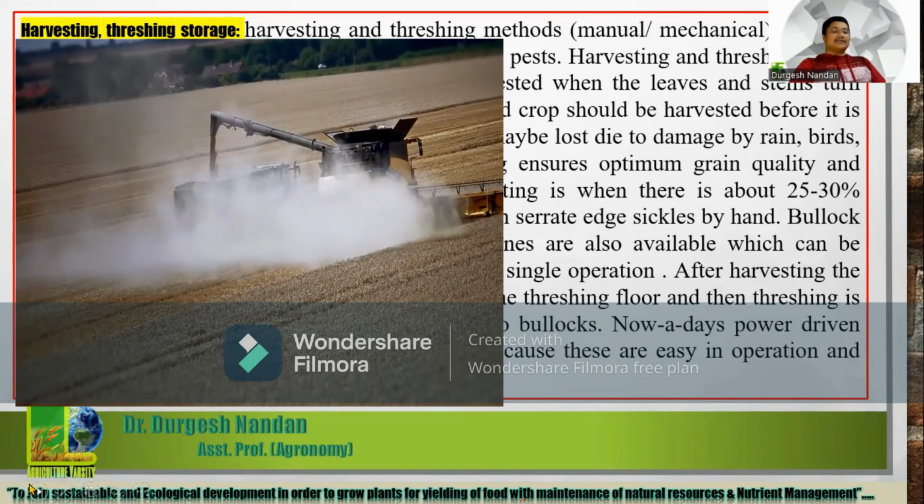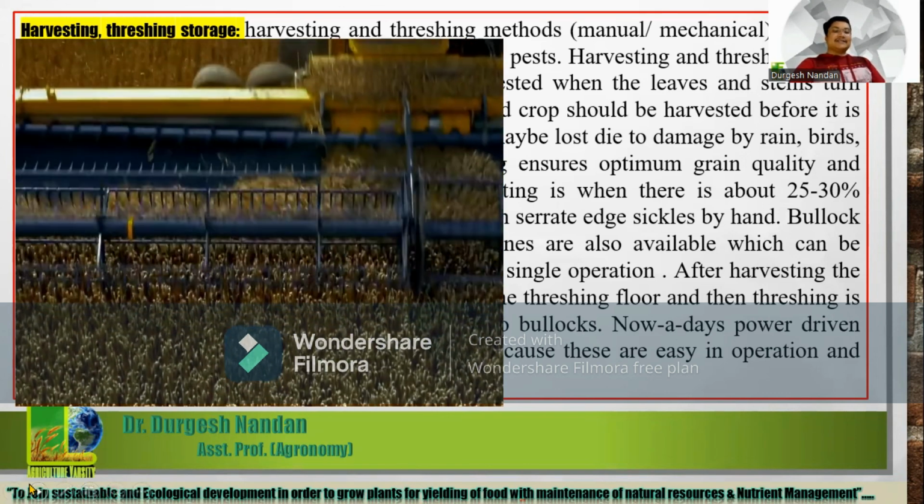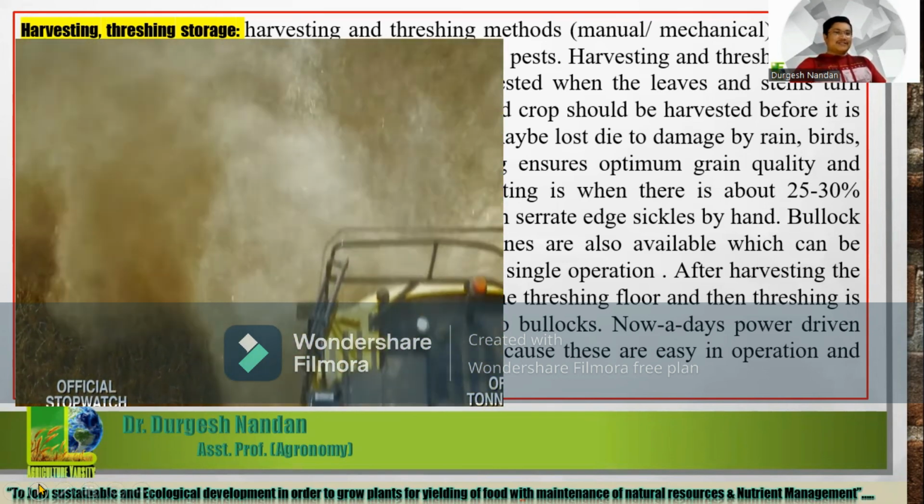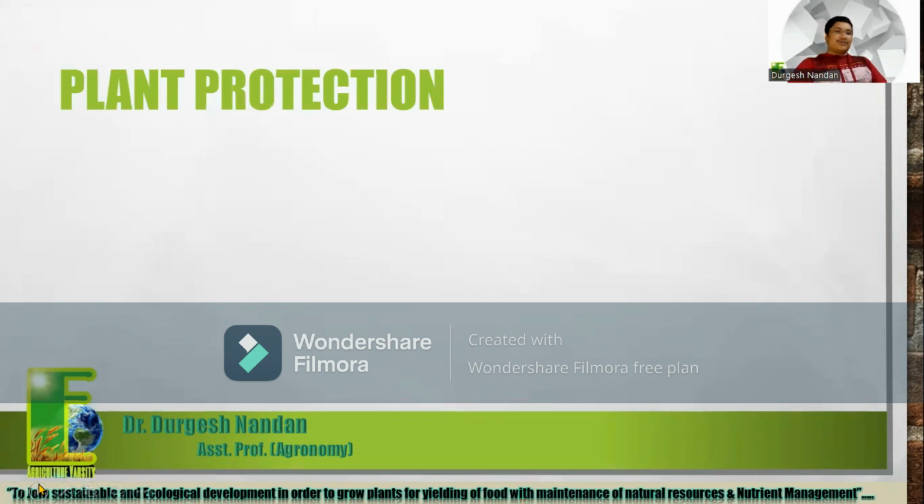So with harvesting, threshing, and storage, our wheat cultivation is complete. But one most important portion which greatly affects our crop is plant protection, protection from disease and pests, which is only remaining. It is not part of the agronomical practices, but as a farmer and as a student of agronomy, we should also have some basic knowledge of plant protection to protect our crop from pests and diseases. It is also a major part of pathology, so that's why we are not including it in the crop, but the basic information.